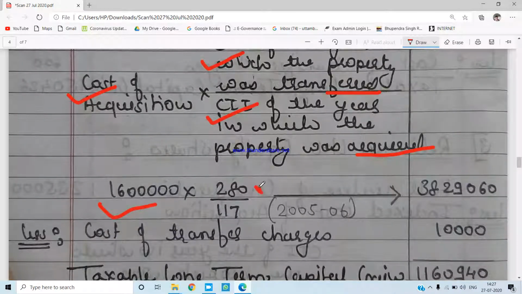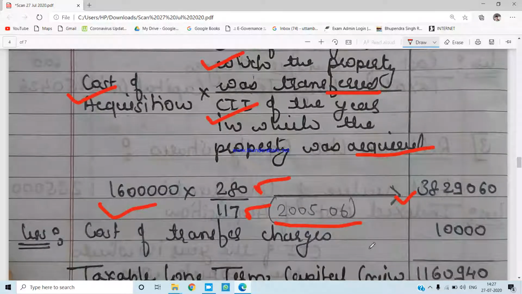The cost inflation index for the year 2018-19 is 280, and the jewellery was purchased in the year 2005-06, so for this year the inflation index was 117. If you can solve this, you will get 38,29,060. This is the indexed cost of acquisition.